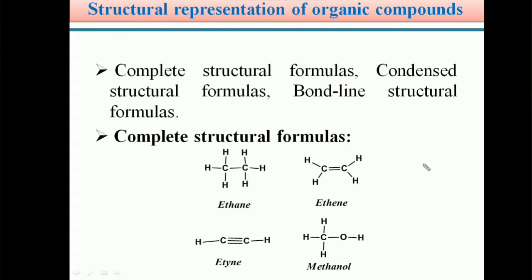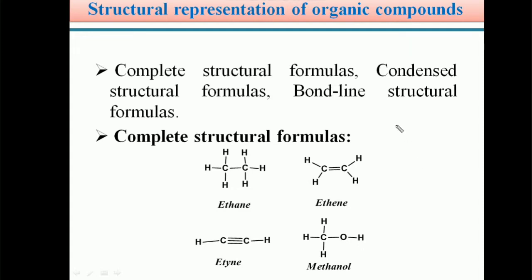Generally, organic compounds can be represented in several ways, for example, the Lewis dot structure, the complete structural formula representation, the condensed formula representation, and the bond line structural representation. There are several representations which are helpful to show the structure of an organic compound. Students, you are already familiar with the chemical bonding lesson, in which we learned how to write a Lewis dot structure.